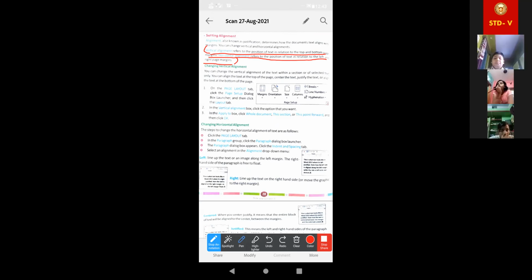Yes, ma'am. Now you can change the vertical alignment of the text. First, the steps I am telling you. On the page layout tab, click on page setup. Achha, this one I have not shown you. I have shown you this one: page layout, then paragraph. In the paragraph box, there is left, centered, and justified. This fourth thing I have completed. So at first click on this. Mark on this one.